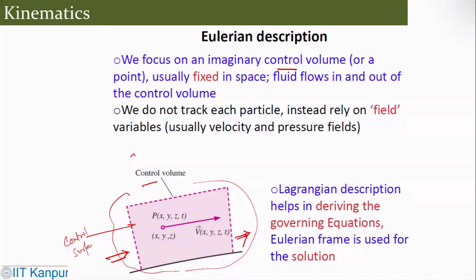So usually in the Eulerian concept, we do not track each particle. Instead, we rely on the field variables. That means something coming in, going out. Obviously, the Lagrangian description helps in deriving the equations, while the Eulerian frame is more often used for the solution. So here we have a fixed control volume, and then you allow the fluid to flow in and flow out of the system.